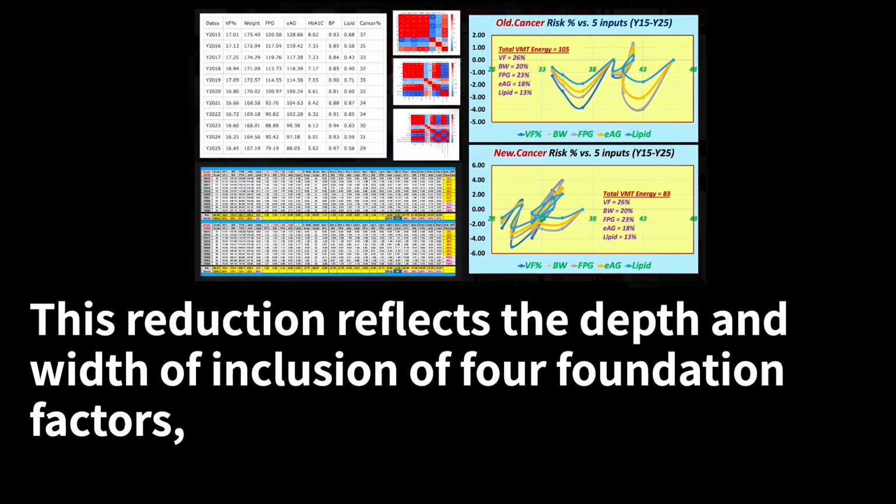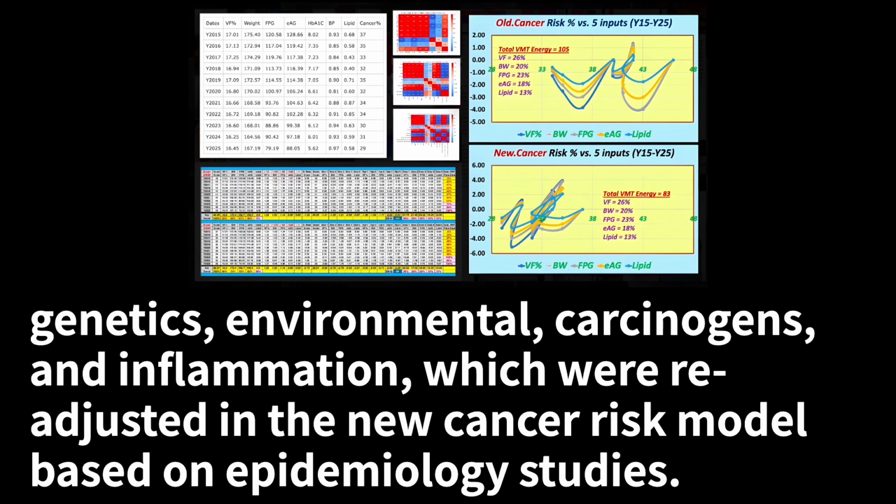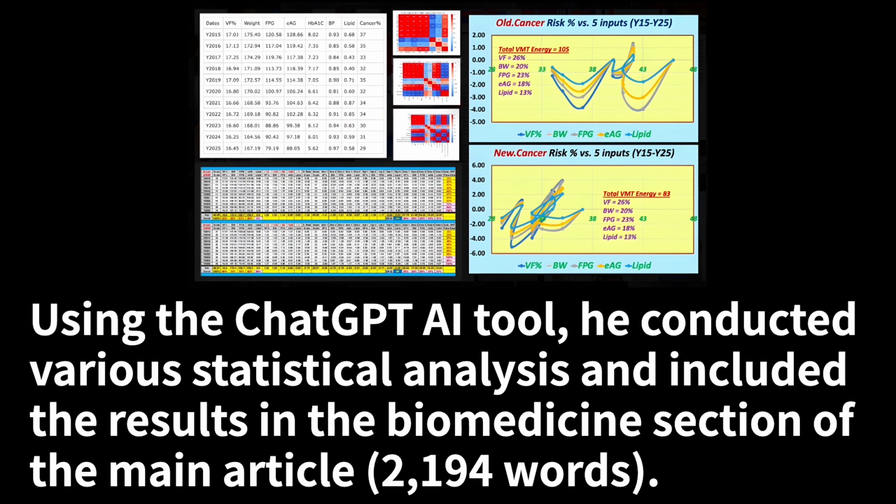This reduction reflects the depth and width of inclusion of 4 foundation factors: genetics, environmental, carcinogens, and inflammation, which were readjusted in the new cancer risk model based on epidemiology studies. Description: using the ChatGPT AI tool, he conducted various statistical analysis, and included the results in the biomedicine section of the main article. 2,194 words.